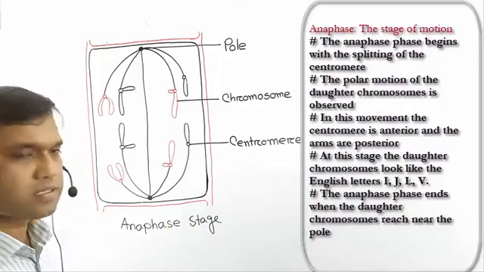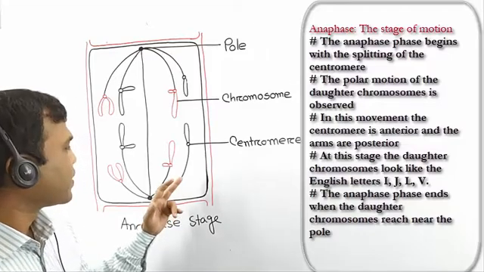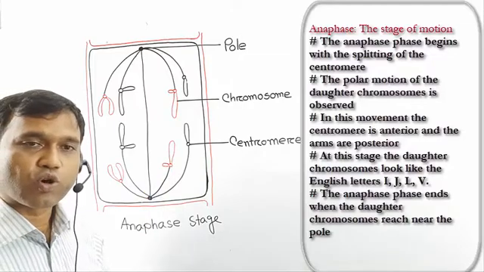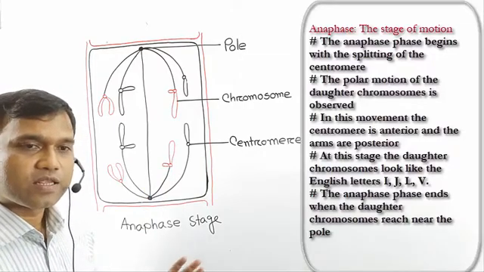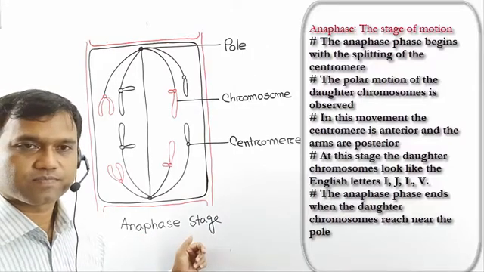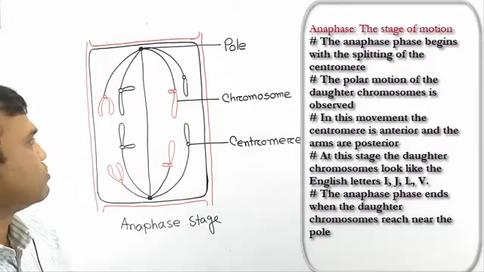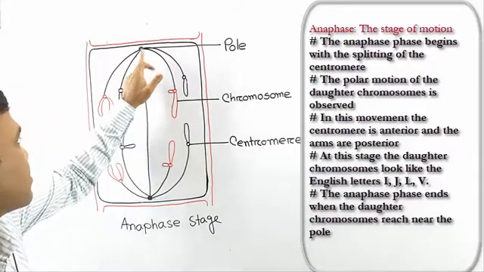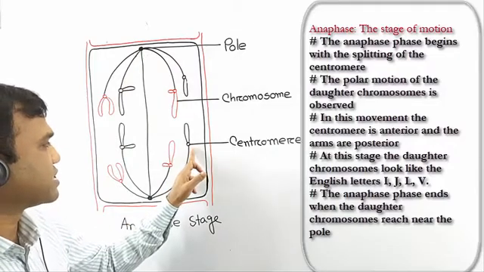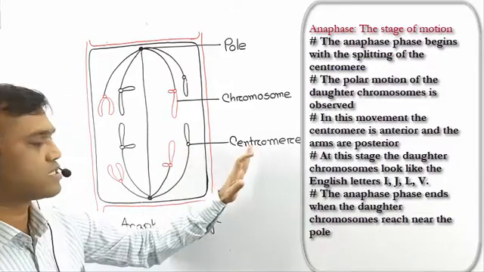In this stage, when the centromere divides and produces two daughter centromeres, then the anaphase stage starts. The daughter chromosomes start their journey towards the pole. In this journey, the centromere leads and the arms of the chromosome follow the centromere.